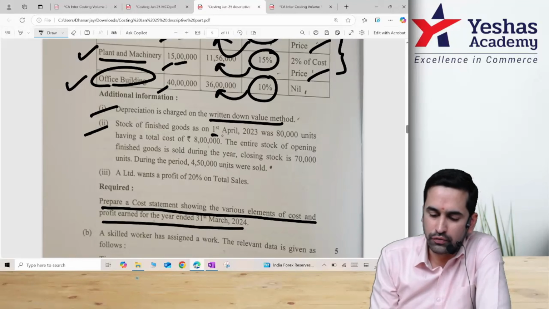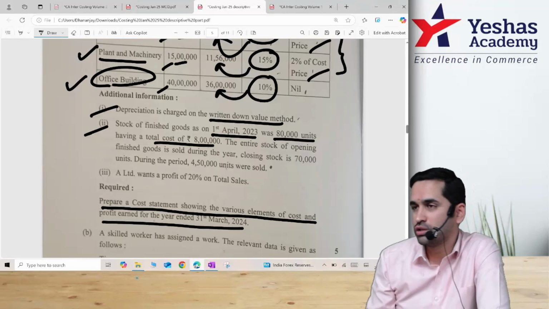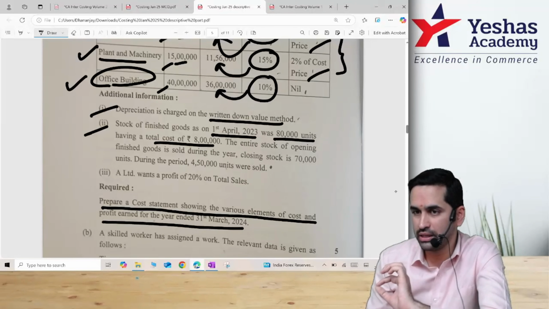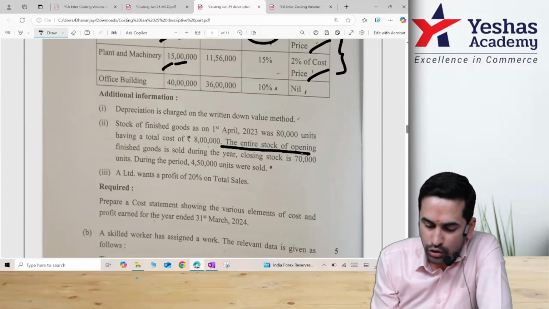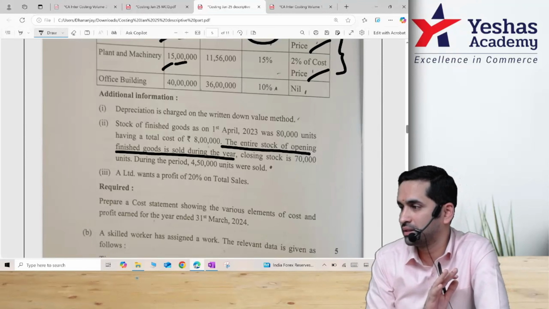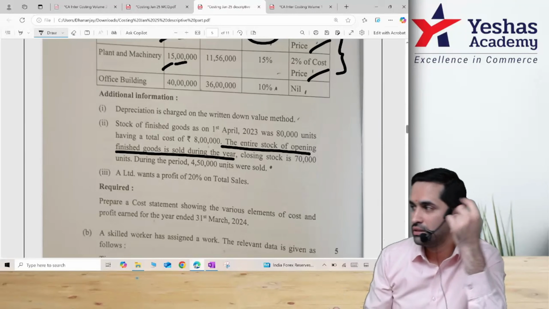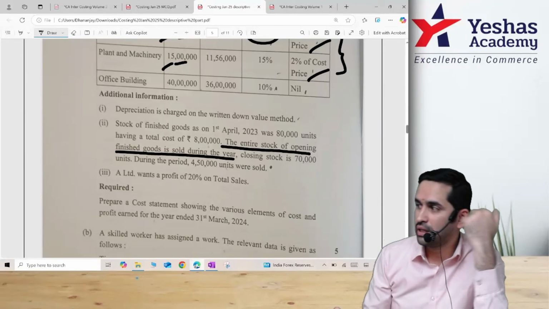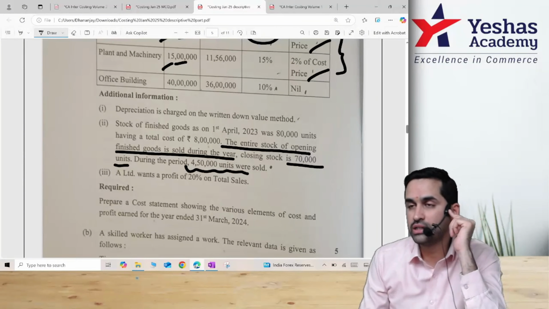Stock of finished goods on 1st April was 80,000 units opening FG, having a total cost of 8 lakh. That means opening FG value is given. Now this line you read and tell me indirectly what are they saying. The entire stock of opening FG is sold during the year. That means they follow FIFO method. Whatever was already there, we sold that first in April, May itself. That means your closing stock is all from current year production. Closing stock is 70,000 units. During the year, 4.5 lakh units were sold.